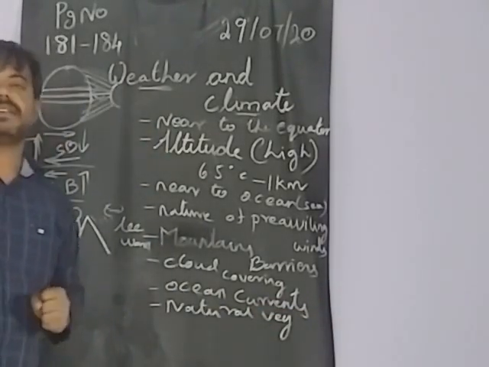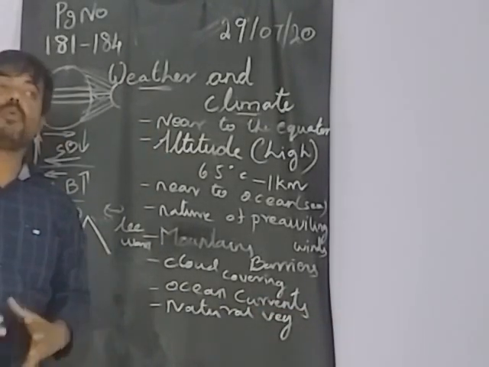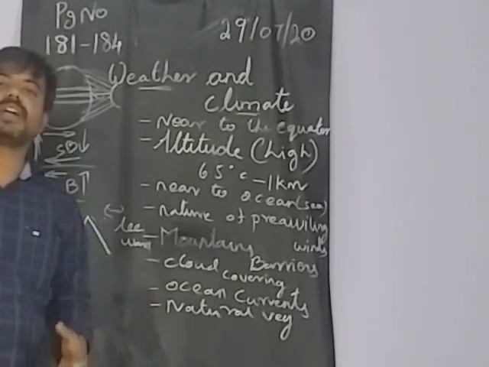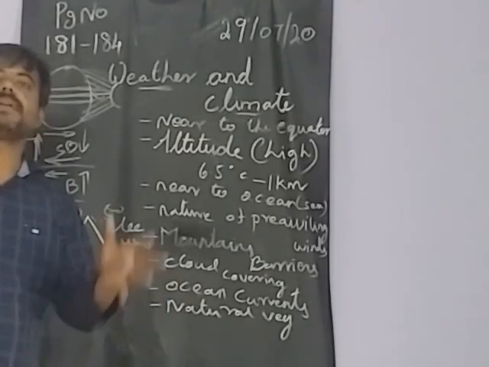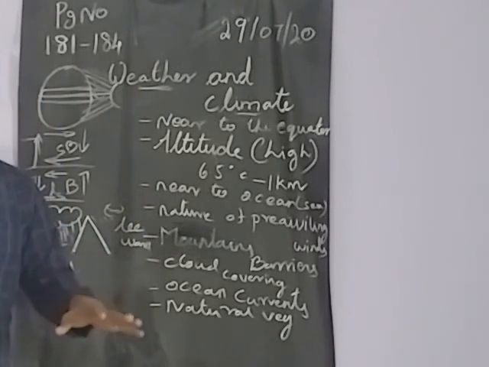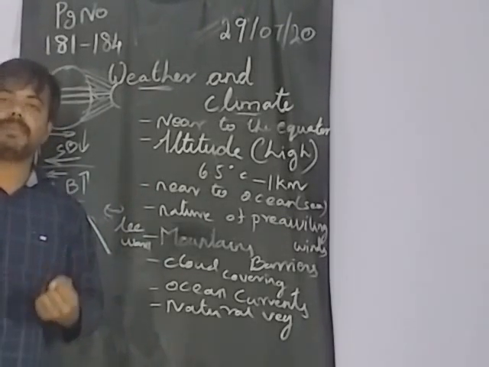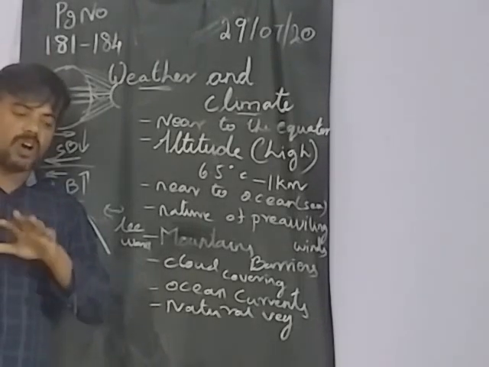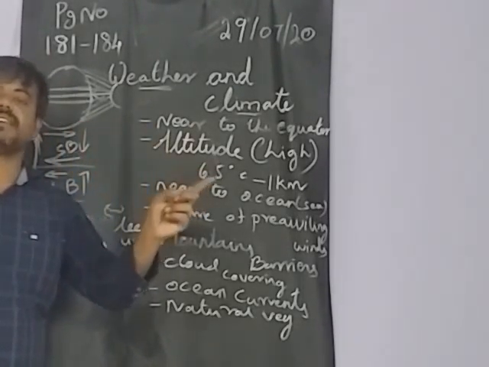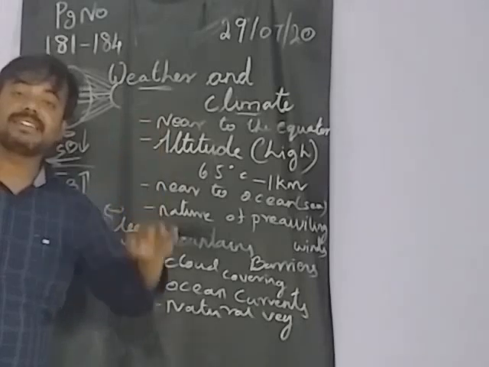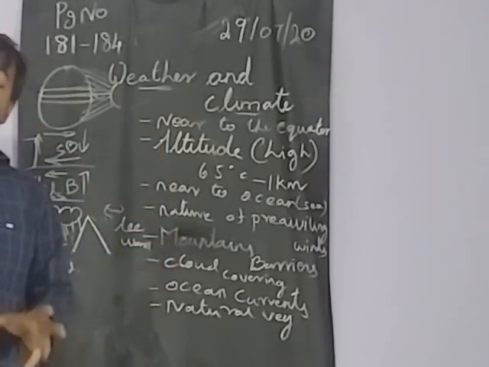Natural vegetation. In places with more trees and plants, the temperature will be very low. If you don't have any plants or trees, you will get more temperature. For example, a normal area and a forest region: in the forest region we get less temperature, in a normal area we get more.